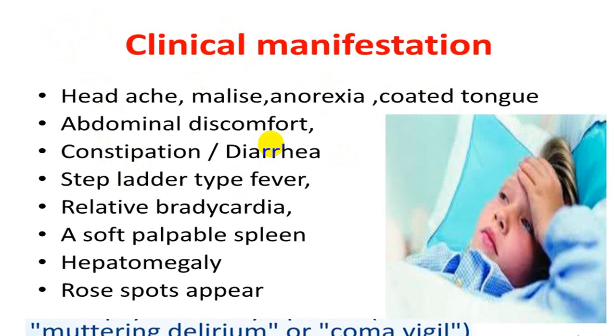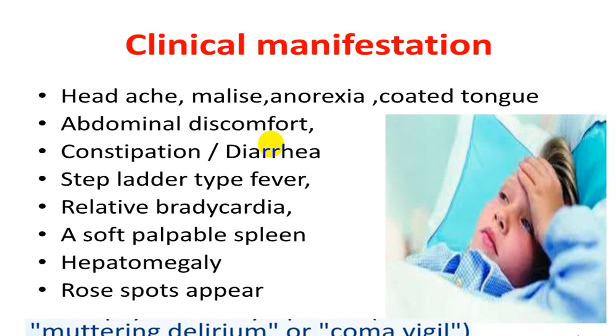And once you confirm by laboratory parameters in the form of an agglutination test, we call it a probable case. And if you demonstrate it culture-wise, then only you can label it as a confirmed case. Otherwise we call it a probable case, not a confirmed case. And on empiric grounds, then you can start with the management.